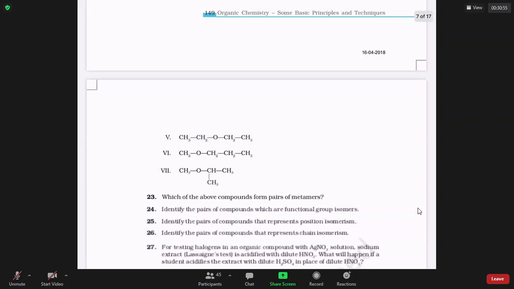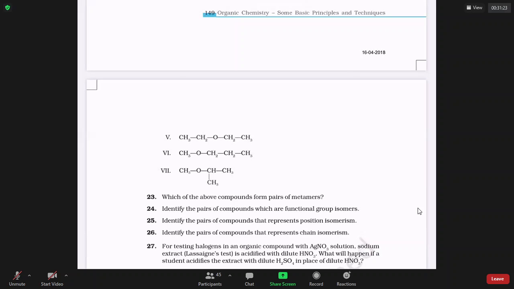What about 1 and 5? Functional isomers. Both have the same formula, C4H10O, but a different structural arrangement of atoms, so they are functional isomers. What about 5 and 6? Metamers.